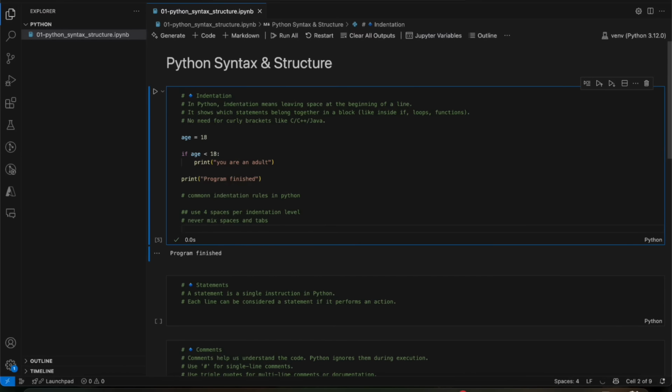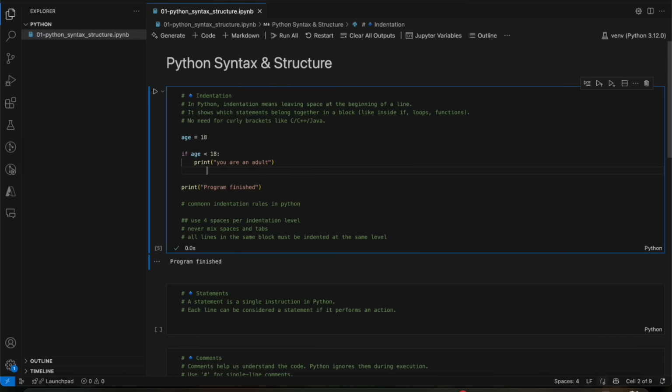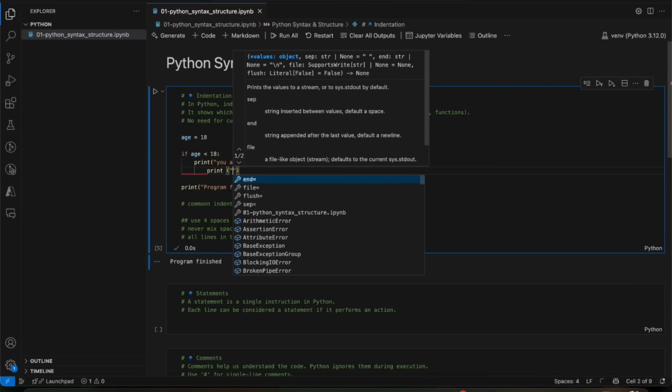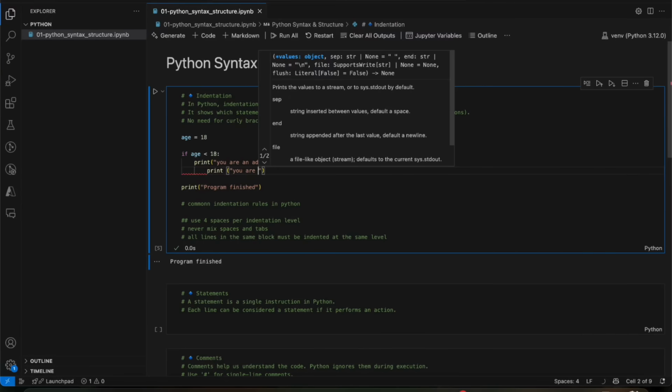When you mix tabs and spaces, it's not a good way of writing code in Python. All lines in the same block must be indented at the same level. So suppose we add one more tab and then add "you are driving".